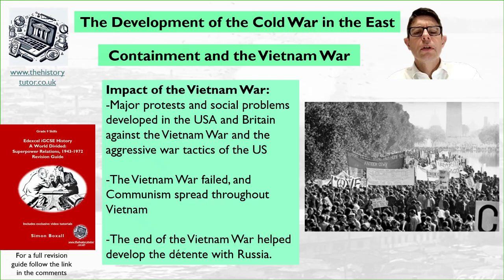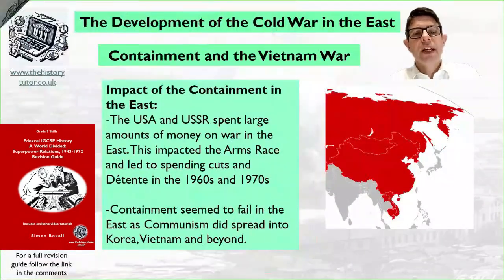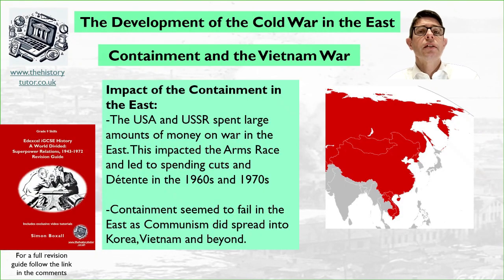But the end of the Vietnam War did help relations between Russia and America to improve. It helped their détente develop. America was not being as aggressive against communist nations. Also, the USA and the USSR had spent huge amounts of money in the Vietnam War. The Americans obviously directly fighting, the USSR helping nations, and China helping nations with their war effort. So this lack of money also meant a détente. They wanted to spend less on their arms race, less on the Cold War. And as I mentioned already, containment seems to have failed in the Far East. Korea, Vietnam and many other countries were becoming communist.